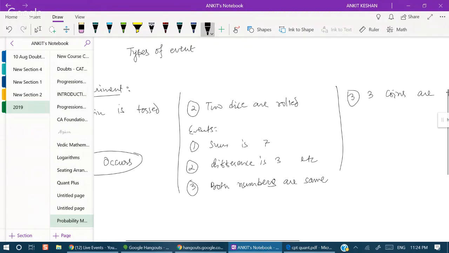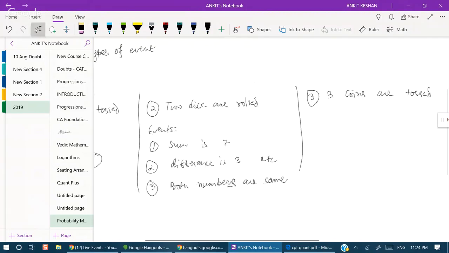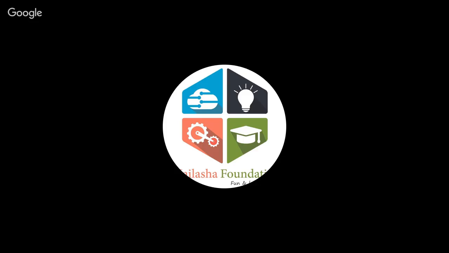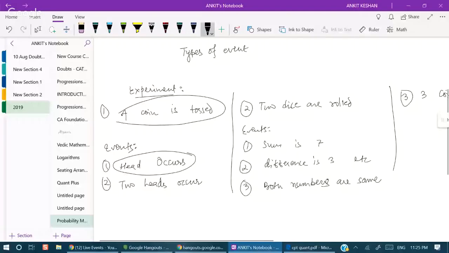These are the events. Events means a particular... Okay, one coin is tossed, then how can we expect two heads to occur?